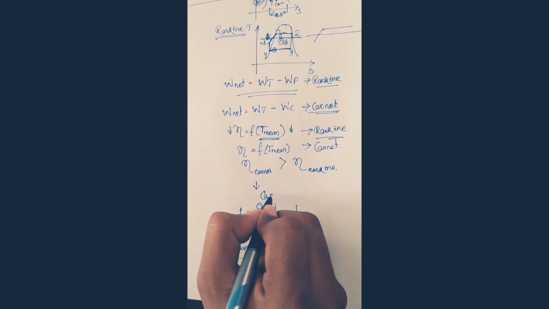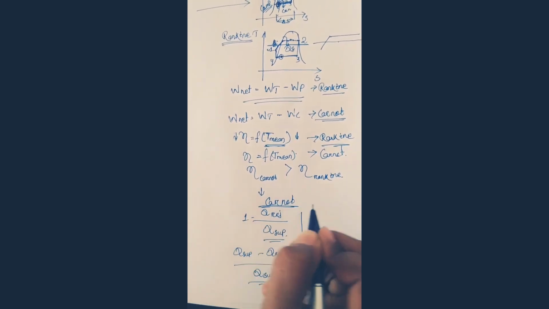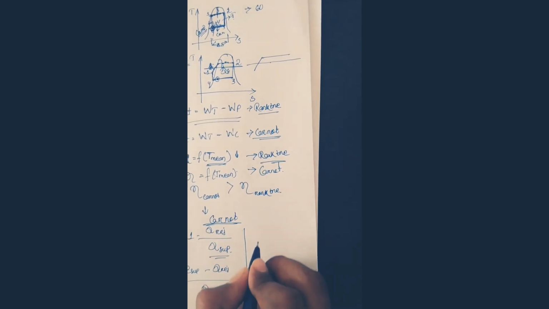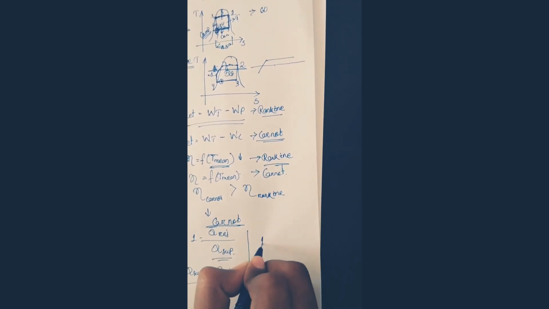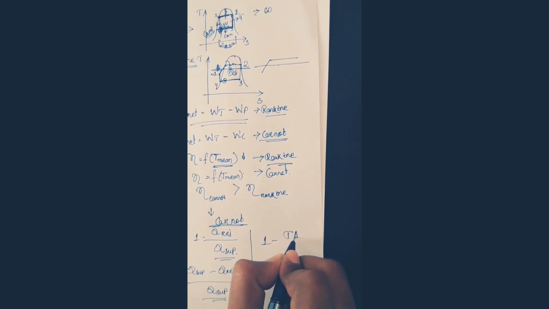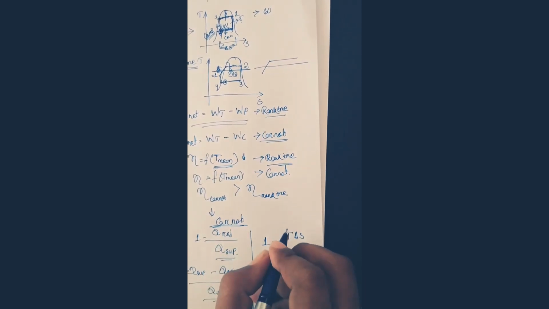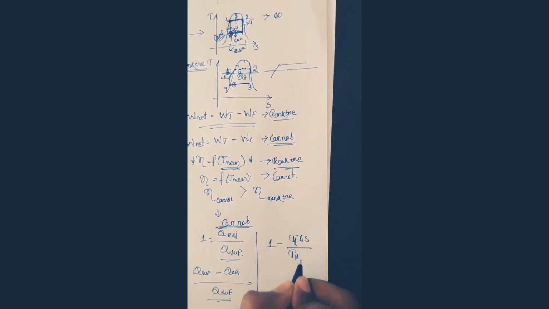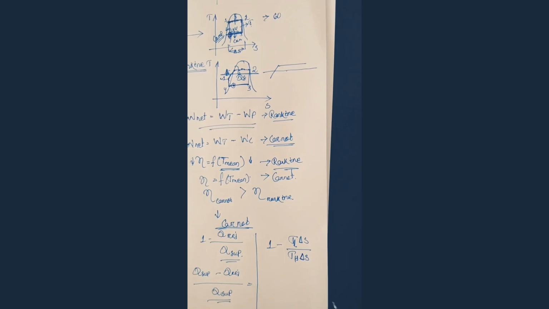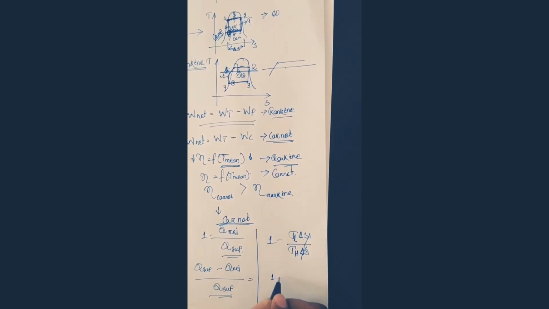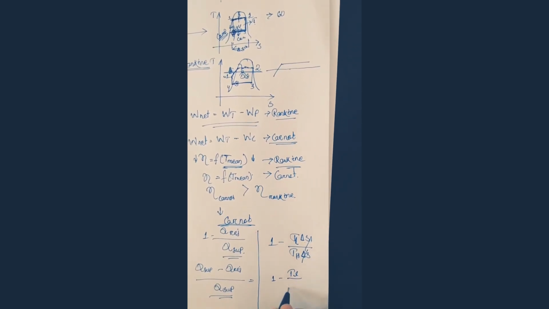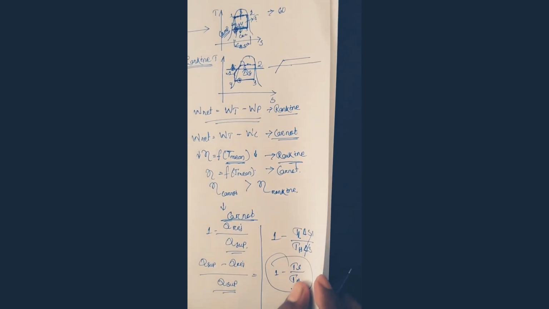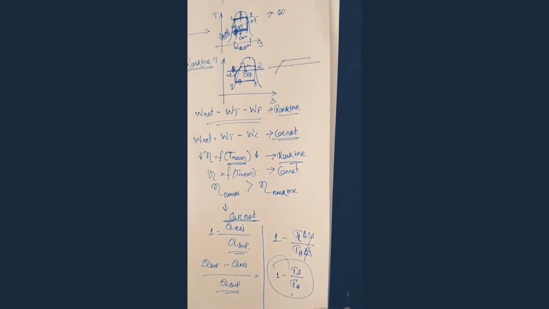All are for Carnot. So T delta S: 1 minus heat rejection. Yes, higher temperature heat supply, lower temperature heat rejection. So lower temperature T delta S, higher temperature T delta S. So this is cancelled: 1 minus lower temperature by higher temperature. We will calculate efficiency this way for the Carnot cycle.